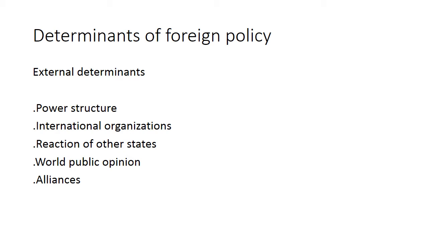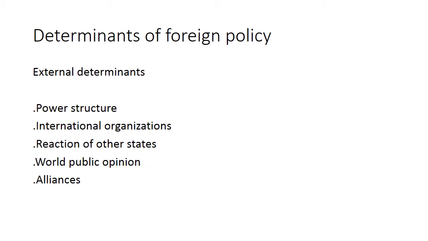So first of all, power structure. Basically, these are the external determinants, so these are not related within a state. It is at the international level. Power structure means that if we look at the world, we would see that the country which is in power, which is a superpower, has an impact over all the activities of the countries, whether they enter into an agreement or other at the international level. So the power structure matters. It really affects the foreign policy.